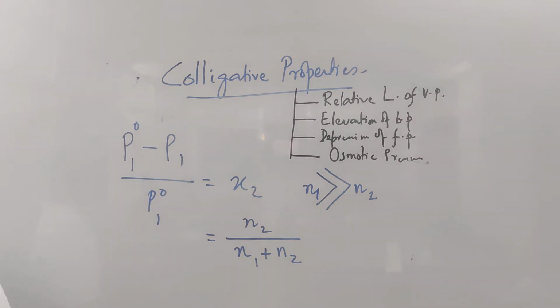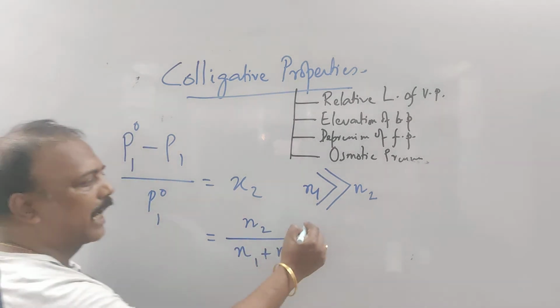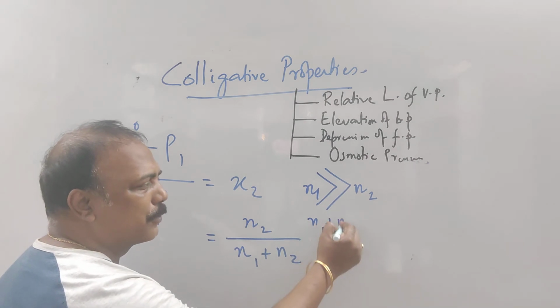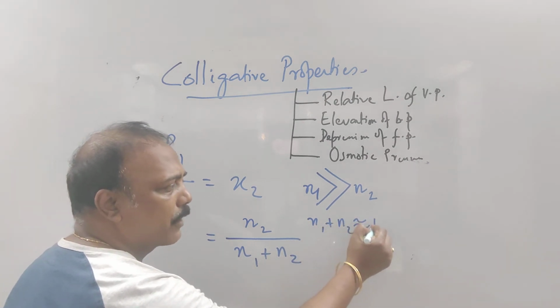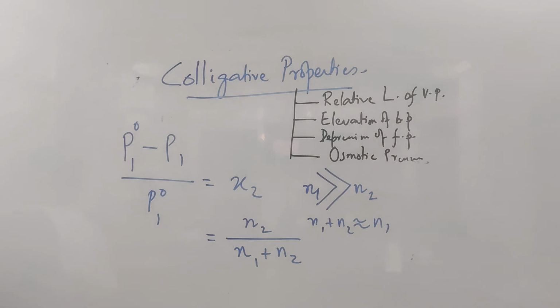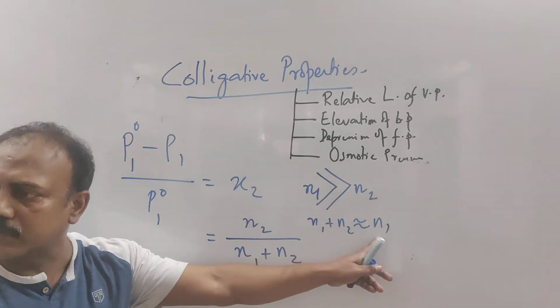So can I write N1 plus N2 is almost equal to N1? Because N2 is very small. 1 lakh plus 1 is almost equal to 1 lakh. That is dilute solution. So N1 plus N2 is almost equal to N1.